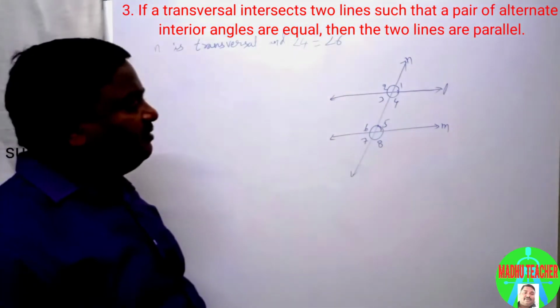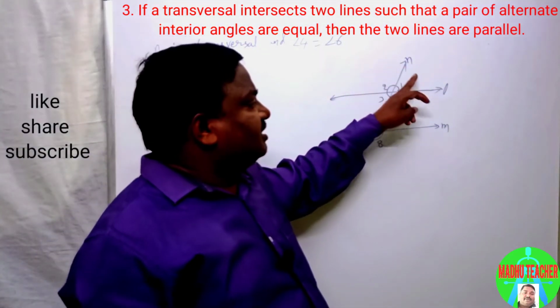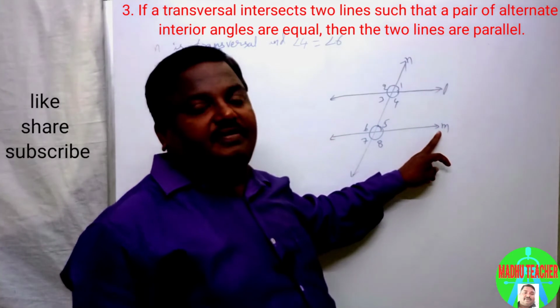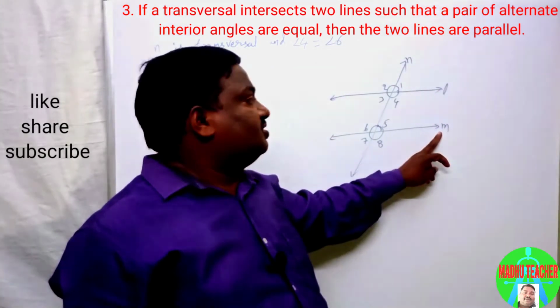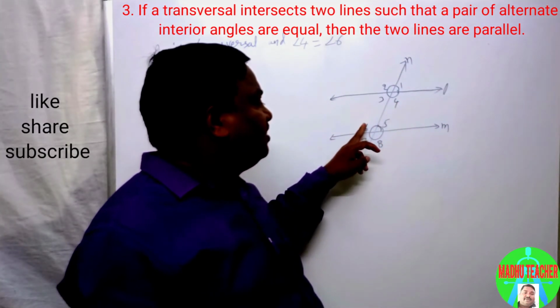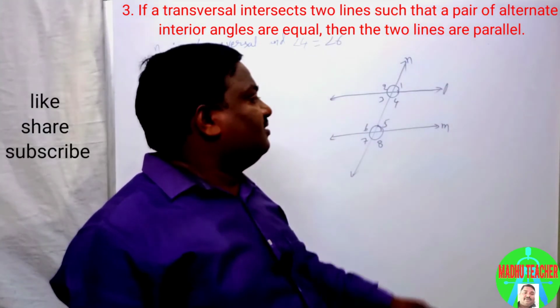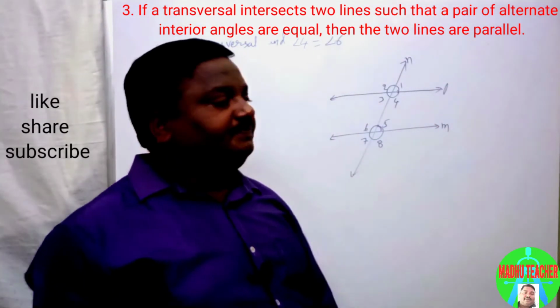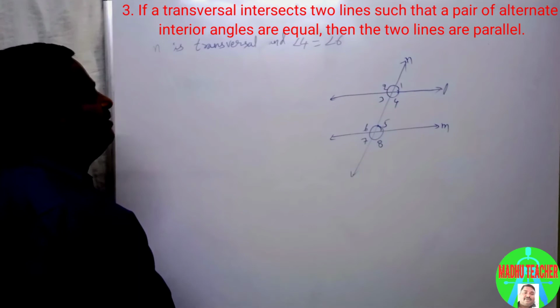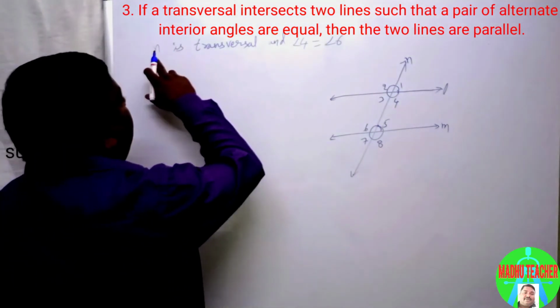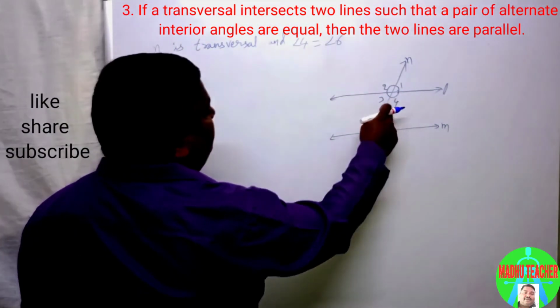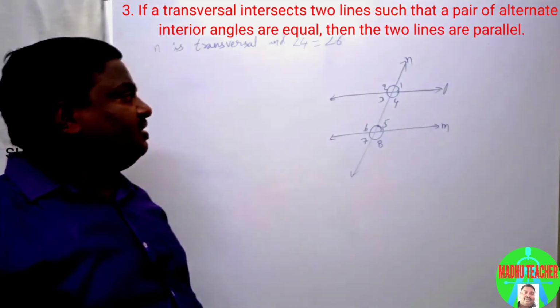What is the theorem? If a transversal intersects a pair of lines such that a pair of alternate interior angles are equal, then the lines are parallel. So here N is transversal and a pair of alternate interior angles are equal.